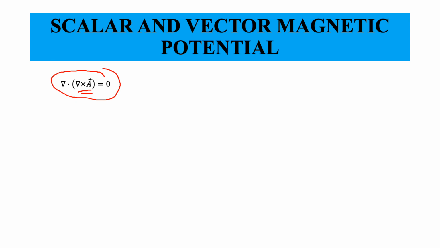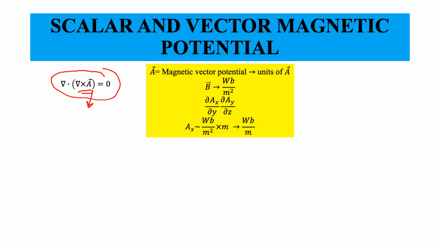So we can write this B as curl of A, and A is called the magnetic vector potential. It would be interesting to find out what the units of A are. Think about this a little bit. B is measured in Weber per meter square.